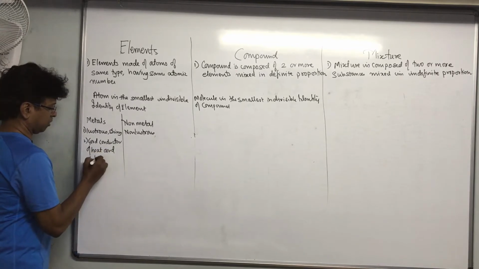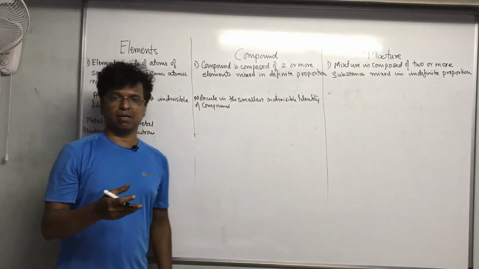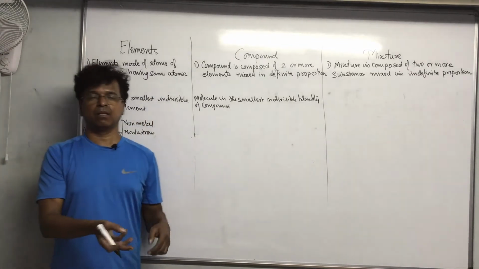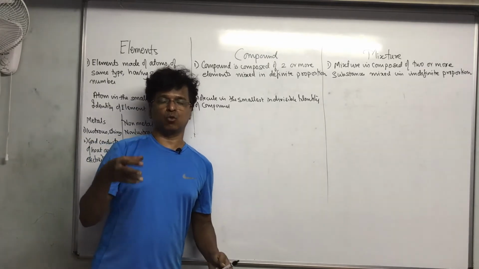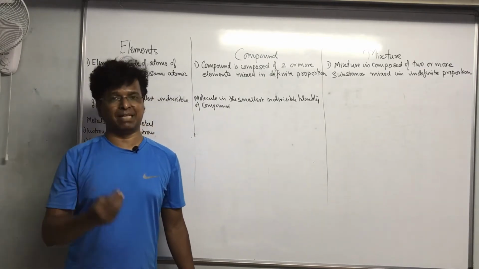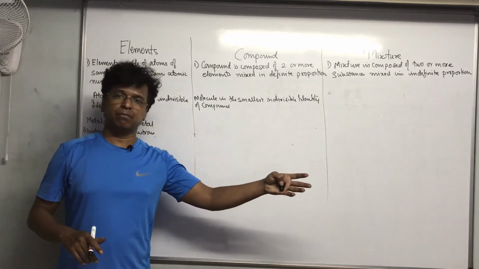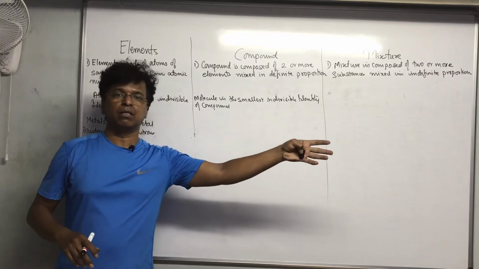I hope you know the examples of metals: iron, aluminium. They are all metals. Sodium also is a metal, magnesium, potassium, they are all metals. Whereas non-metals basically are carbon, oxygen, nitrogen.